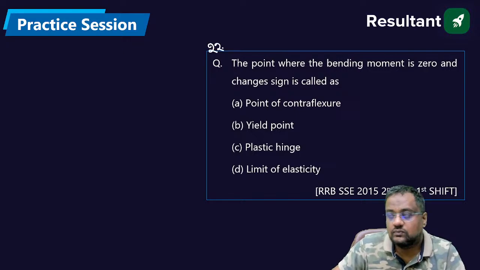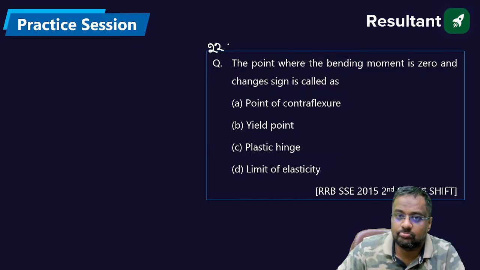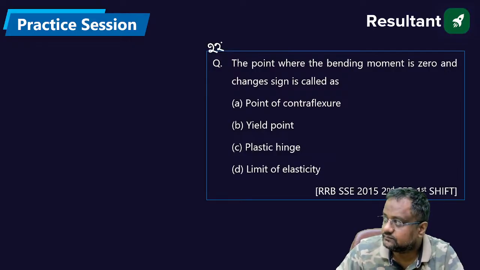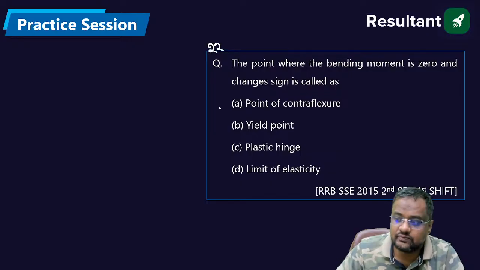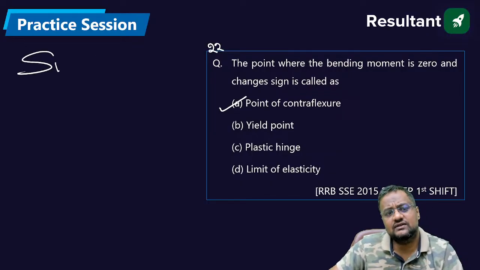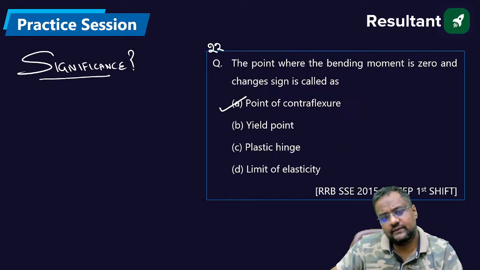22. The point where the bending moment is 0 and changes sign is called as point of contraflexure. What is the significance of this? Let me tell you the whole story today.